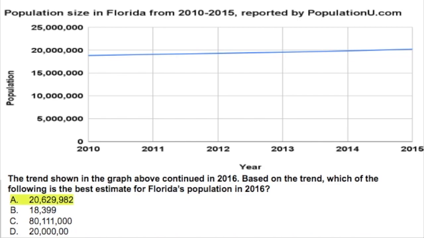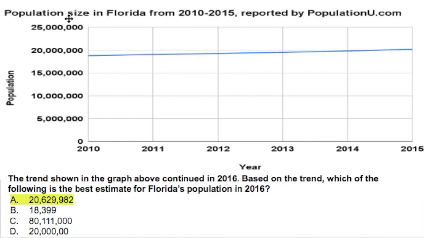Okay. Hopefully you had a chance to try that out. And the first thing that we want to do here for this question is we want to look at that blue line on the screen. And we want to ask, is it going up? Is it going down? Is it staying the same? Is it going up then down or down then up? What's it doing? And here is pretty clear. Looks like it's getting bigger. It's going up. It's increasing.